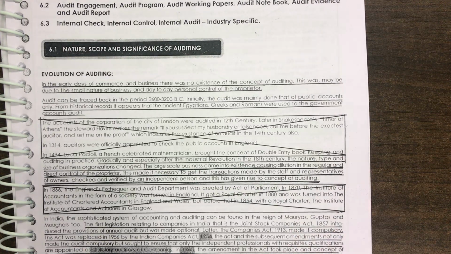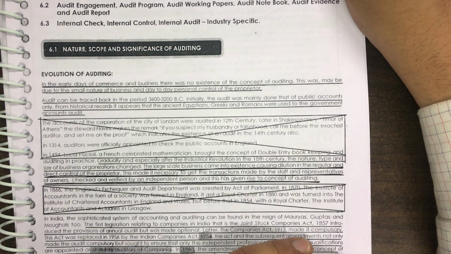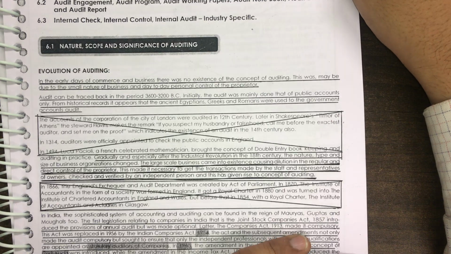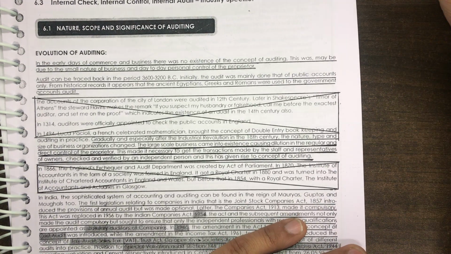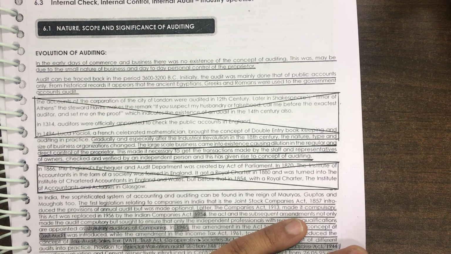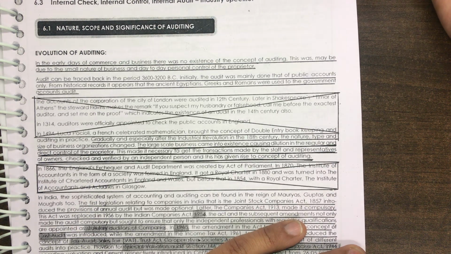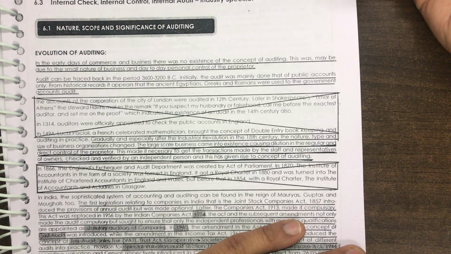Okay, so let me first of all tell you that the word audit is derived from the word auditor. Auditor means to listen. So in earlier days, audit was done only by listening. In earlier days, audit was only done of the government accounts or the public accounts or the companies in which public was substantially interested.